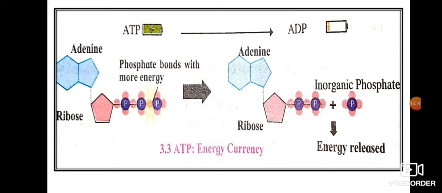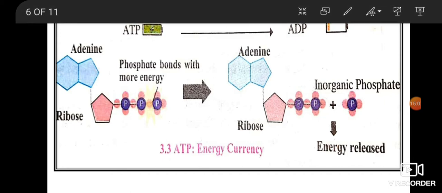Now this ATP molecule is made up of 3 components. You can see something in blue over here, adenine, which is a nitrogen compound. Then you can see a 5-sided compound, which is a pentose sugar known as ribose. Its formula is C5H10O5. And you can see 3 phosphate groups. So ATP is made up of 3 components.